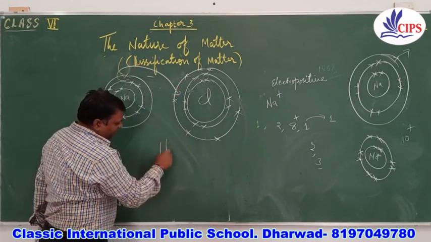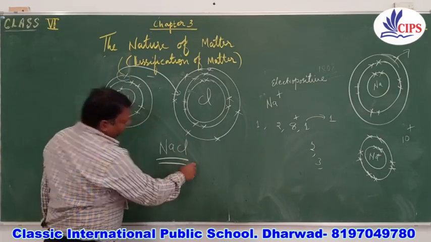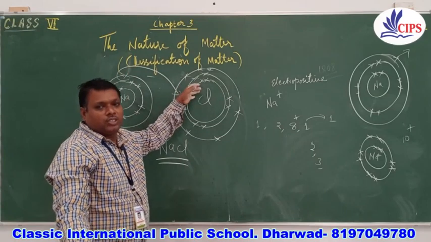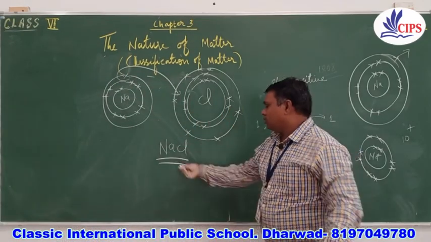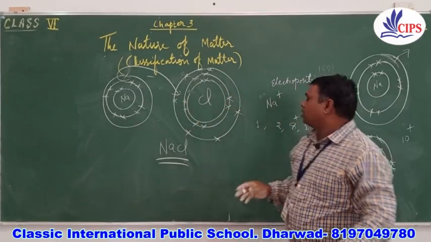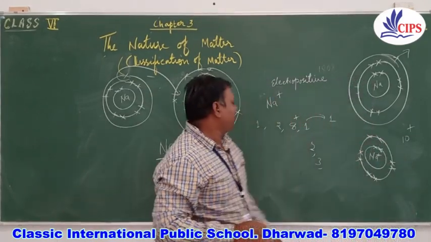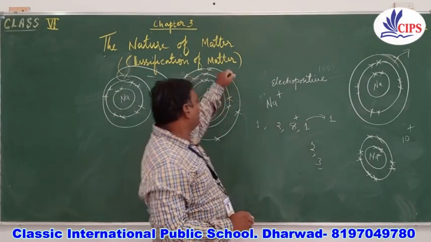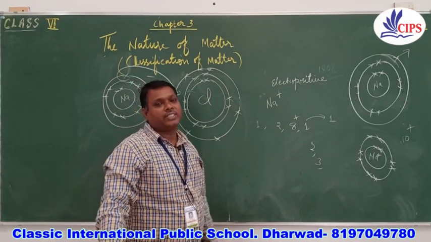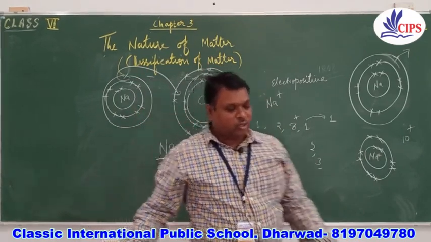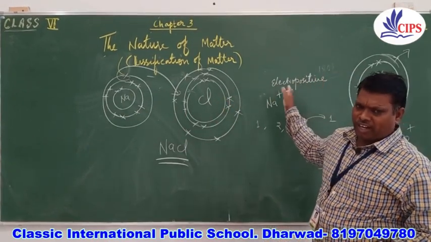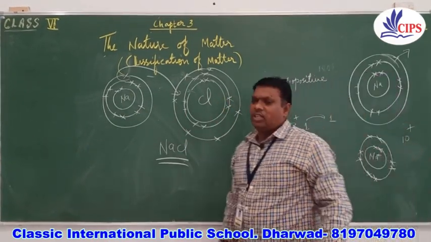As a result, it results in the formation of sodium chloride, that is, your common salt is formed. So it takes 1 electron and forms the sodium chloride compound. This is what is happening in the case of chemicals. All the elements which have either 1 or 2 or 3 electrons in their outermost orbit are classified as metals. You need not worry about these structures. I have just given a brief idea because later on you will study in detail.